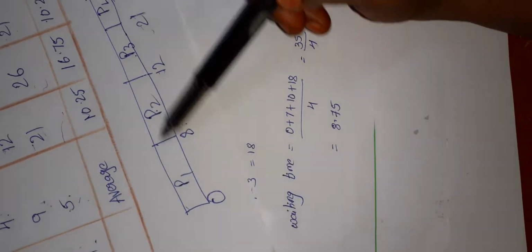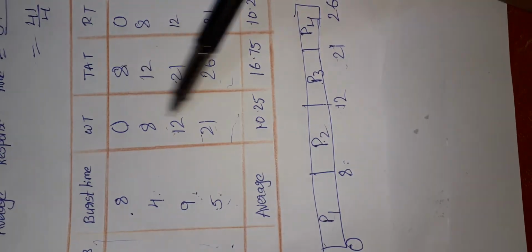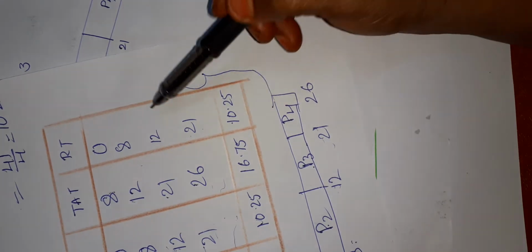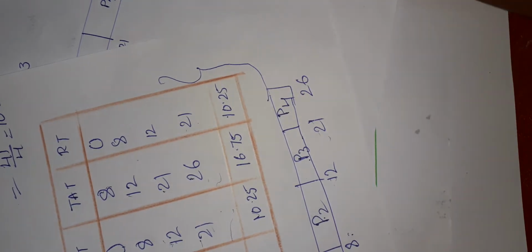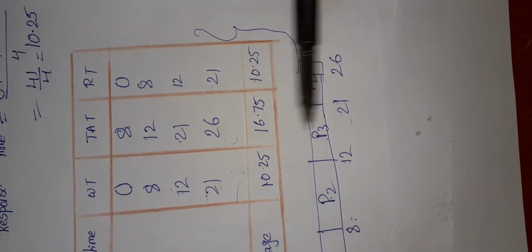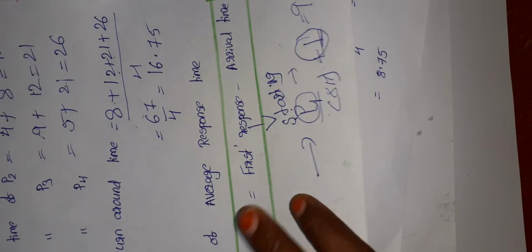So if you observe, the rightmost elements are turnaround times and the leftmost elements are waiting times, okay. So simply write in this format also. From the exam point of view, simply write the table and the Gantt chart also. But if you calculate like this, you may get good marks compared to this table, okay.